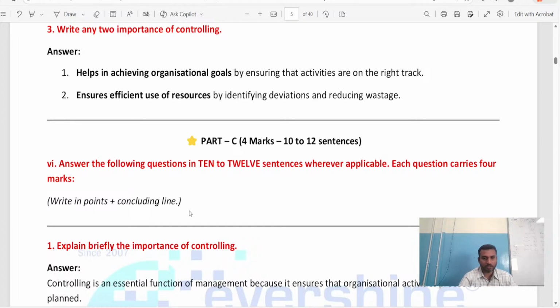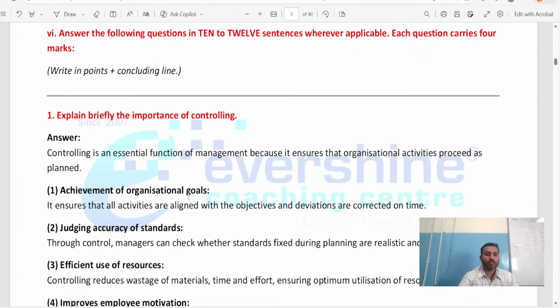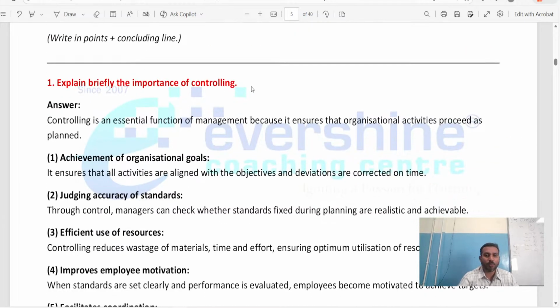Sorry to interrupt. So here you are supposed to write the answer in 10 to 12 sentences. Each question carries 4 marks. In exam, you will get 10 questions, out of which you are supposed to answer any 6. Okay. Good. Now, as you can see again, explain briefly the importance of controlling.